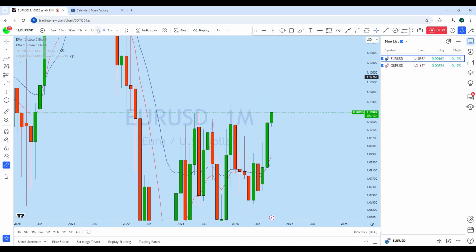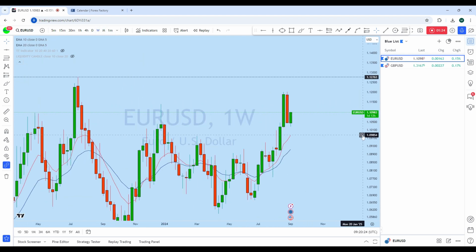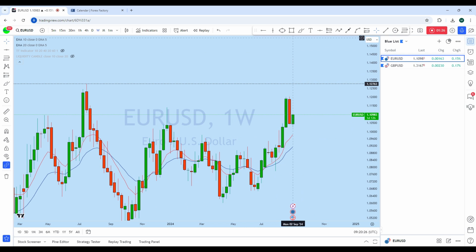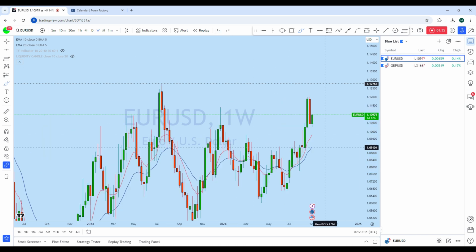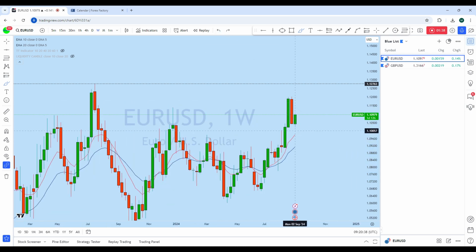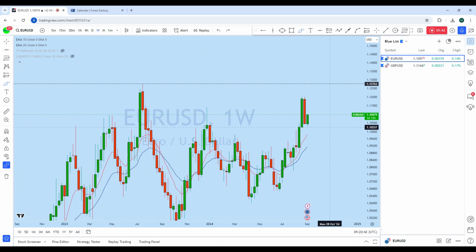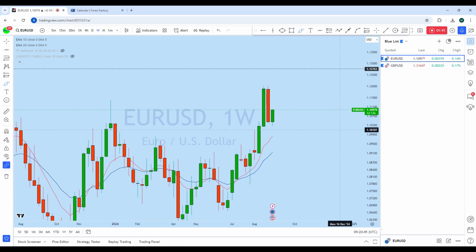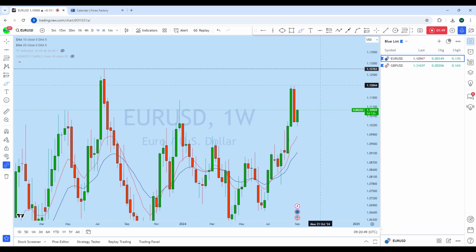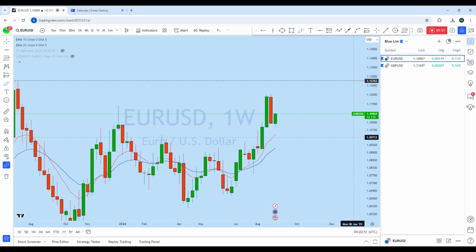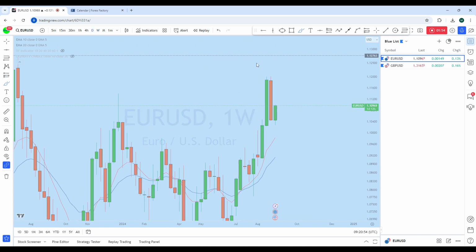Dropping down to the weekly to see how the price is doing, we can see that this is a typical bullish market structure: breakout from the structure, pullback, and we have seen another bounce with this red candle. Also, we have seen that pullback. As this market is again bouncing back to the upside, we might see the price try to retest this 1.1276 level. Therefore, we can expect lower time frame bullish price action on euro dollar.